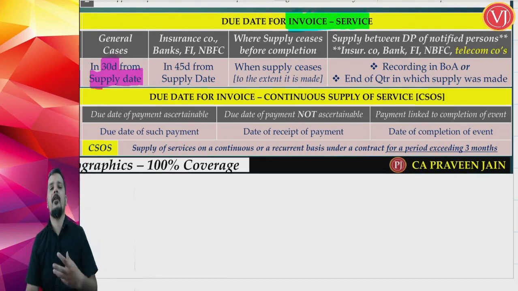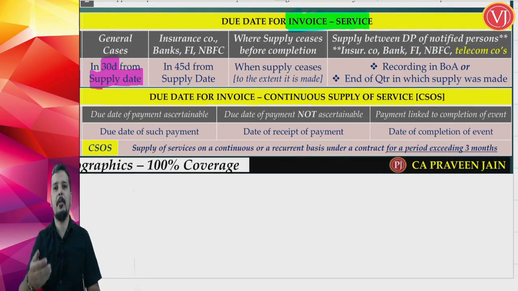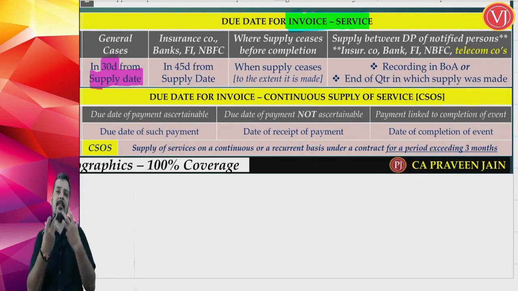So unlike goods, for goods they don't give any breathing time. The normal scenario is where there is supply of goods, with movement of goods you have to raise the invoice then and there, before or at the time of removal. But for services they give some breathing time, some extra time. They know that it is intangible, so they give some extra time. It is not like goods. Normally the breathing time is 30 days. The moment you complete the service, you have 30 days' time to raise the invoice.